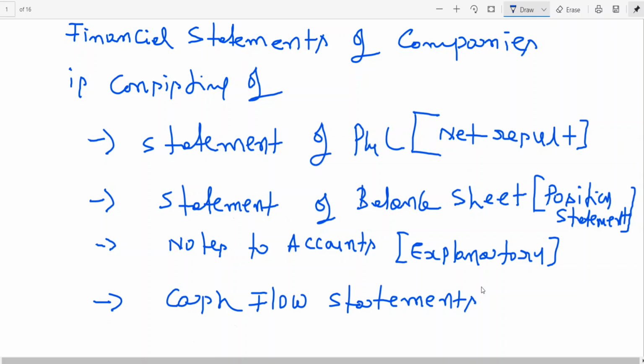Say, for example, in the recent past, a moratorium was announced by RBI. Initially it was for 3 months, later for 6 months. In these cases, you can see one thing. The interest on loans and advances given by the bank is income for them.